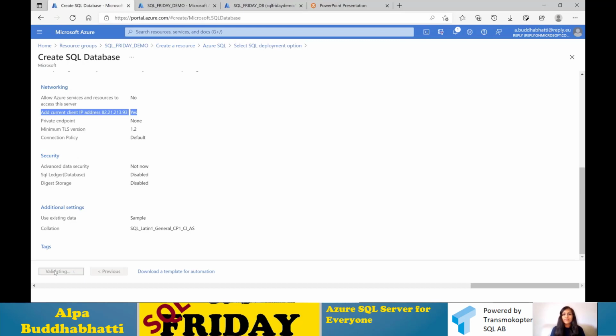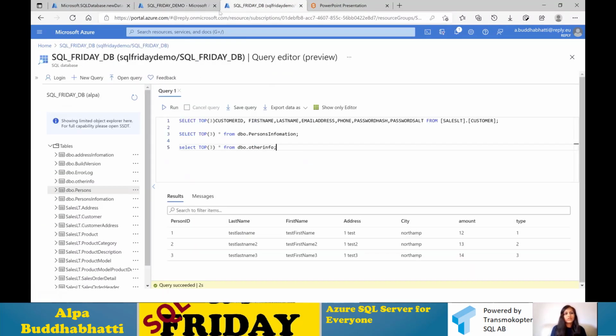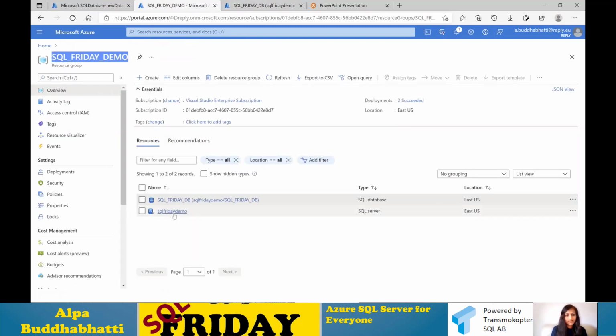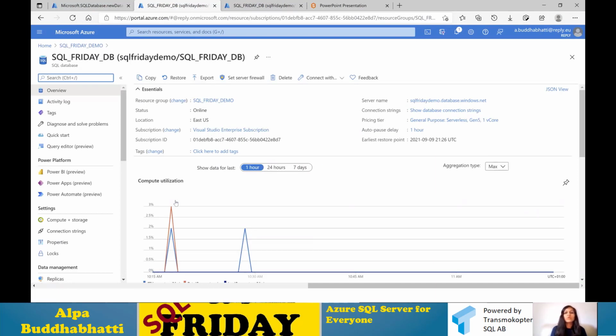While it's creating, it may take some time, so before that, let's move in here. This is my resource group, which I created earlier. In my resource group, I have already created a database following the same steps. So when I click in here, it will look like this. Once you click here, you will see that it looks like this after creating your database.